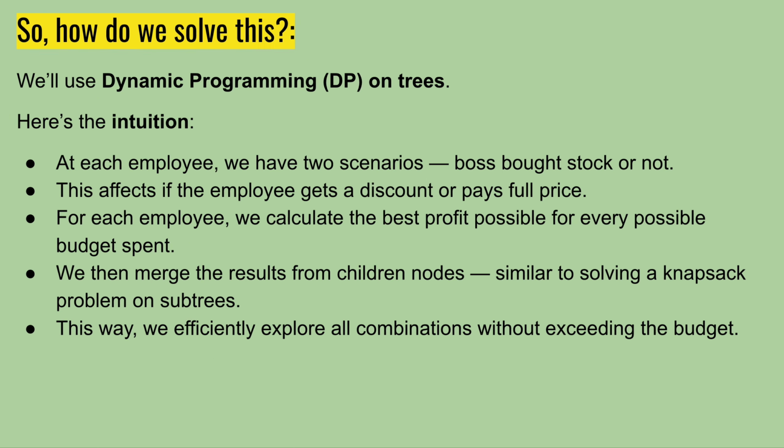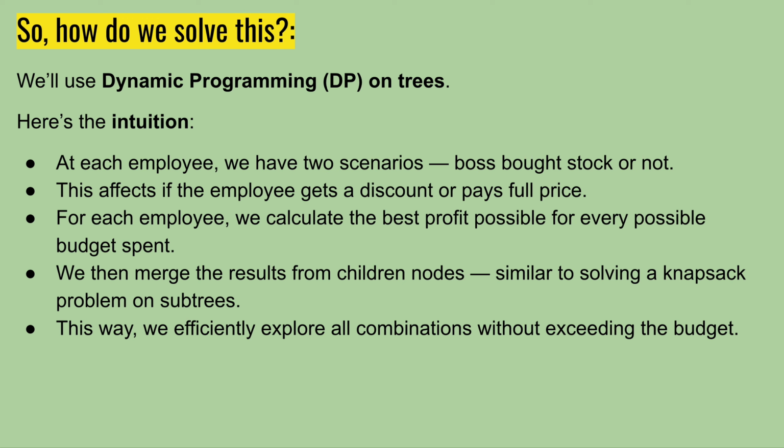So how do we solve this problem? We will use dynamic programming, DP on the trees. So the intuition we have is that at each employee we have two scenarios: the boss will buy the stock or not. This will affect whether the employee gets a discount or pays the full price.